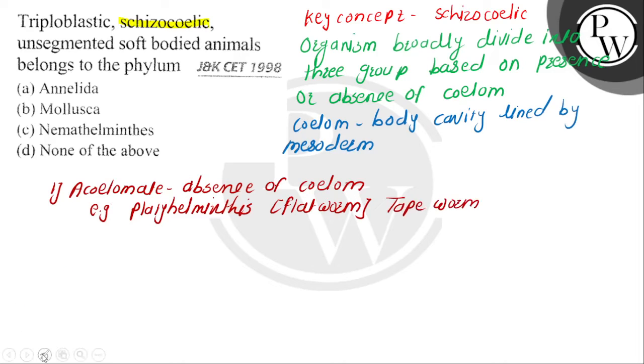The second group is the pseudocoelomate. Pseudocoelomate means there is not a true coelom. Pseudo means false.